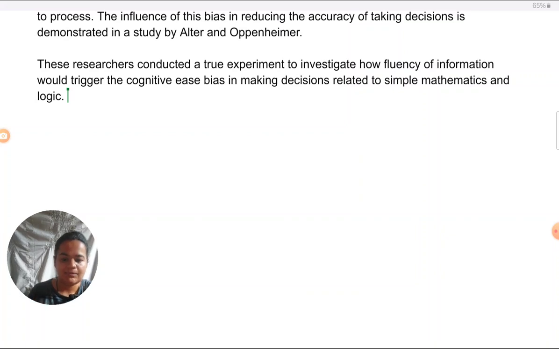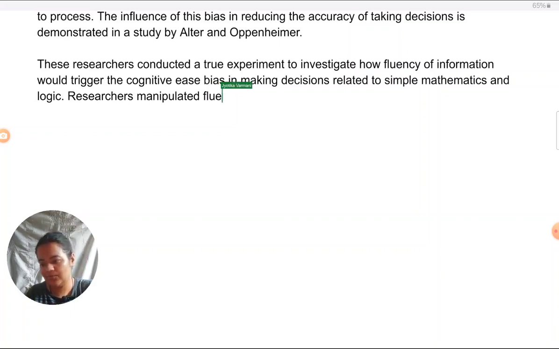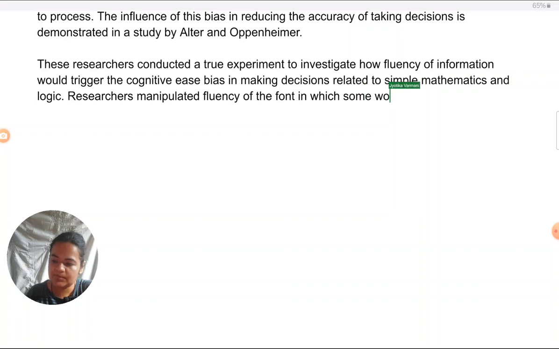The IV is, they've manipulated the font. They've manipulated the fluency. So we can write that. Again, I won't use the word IV, but I'll just point out, researchers manipulated. When I say manipulated, it's understood I'm talking about IV. Fluency of the font in which some word problems were presented to participants.